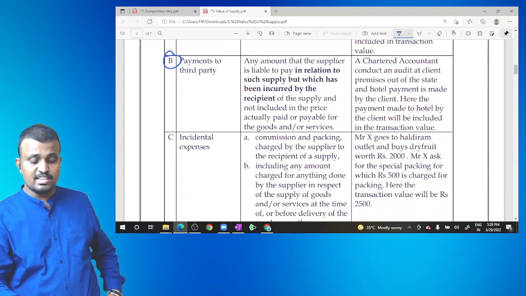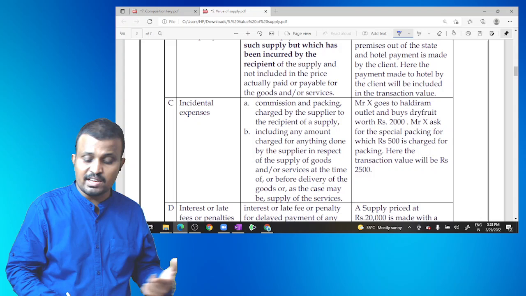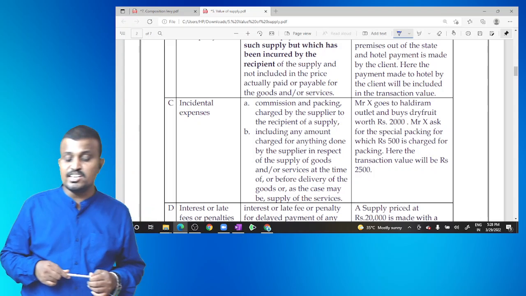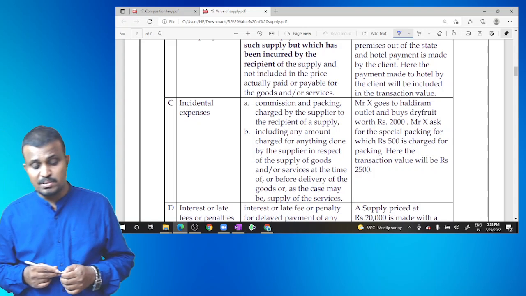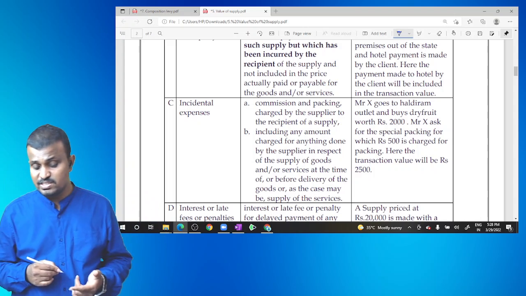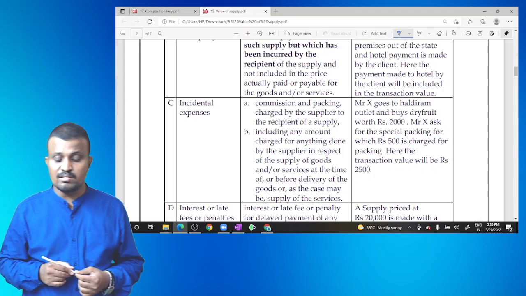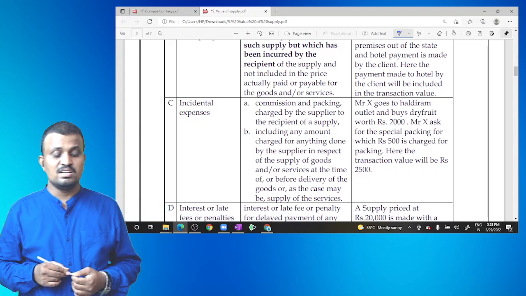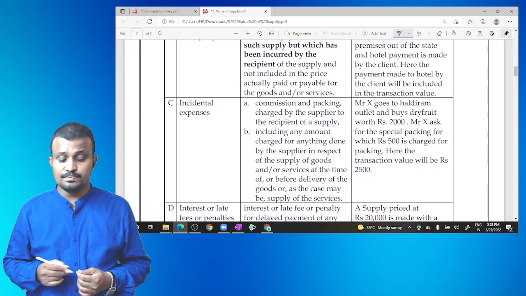Next, incidental expenses like commission and packing charged by the supplier to the recipient, including any amount charged for anything done by the supplier in respect of the supply of goods or services at the time of or before delivery of the goods, or as the case may be, included in the supply of services. Those incidental expenses are included.